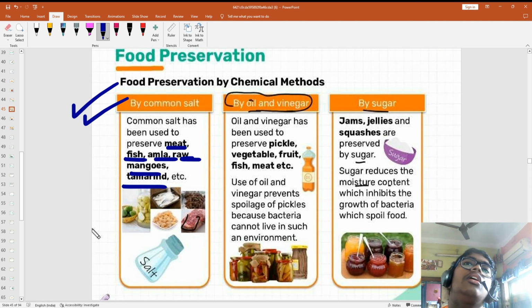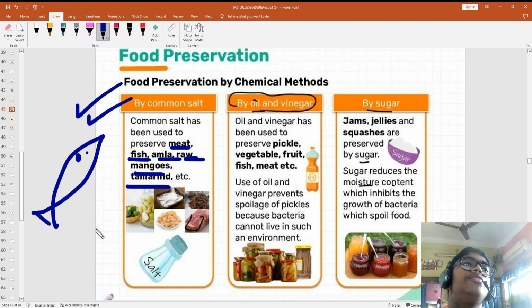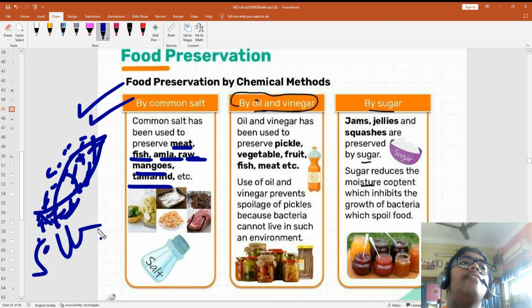have gone to any fish shop, at that time you have seen that all the white substance is placed over the fish. Sorry, in a fish. That is the salt. Why? Amla. Have you eaten amla?